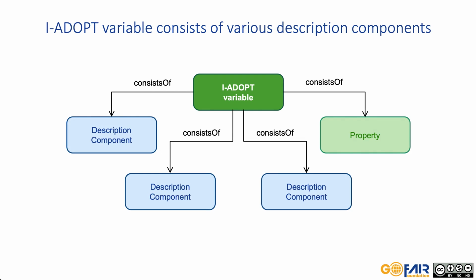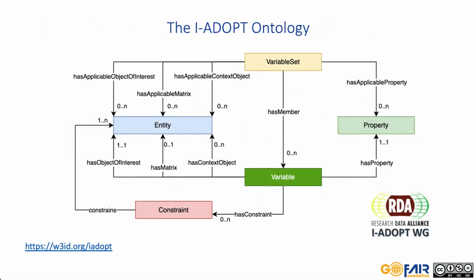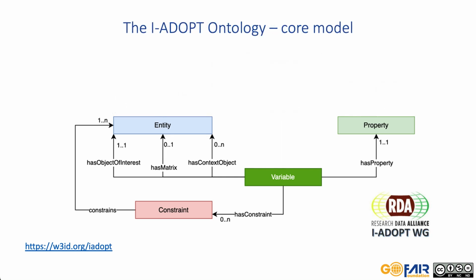The iAdopt working group developed a simple OWL ontology for the description pattern of an iAdopt variable and an associated variable set. The iAdopt Variable Modeling Challenge focuses on the core model, which ignores the variable set. The core model involves 5 classes and 11 object properties and cardinalities for each relation, like a variable must have one and only one property, but can have, for example, an arbitrary number of context objects. In this overview, we will not cover the variable set class, which is an aggregation class to group a set of variables.